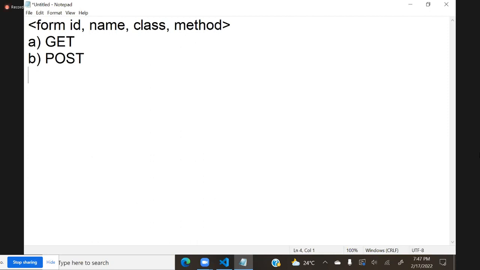Get is good for fetching the data, and post is good for submitting the data. Can we submit on get? Yes, we can submit, but it is not safe. So what is the problem with get? What are the advantages of post? We discussed it. What is the advantage of submitting data on get?